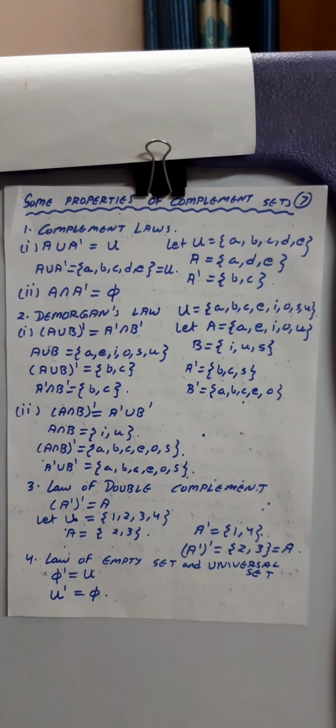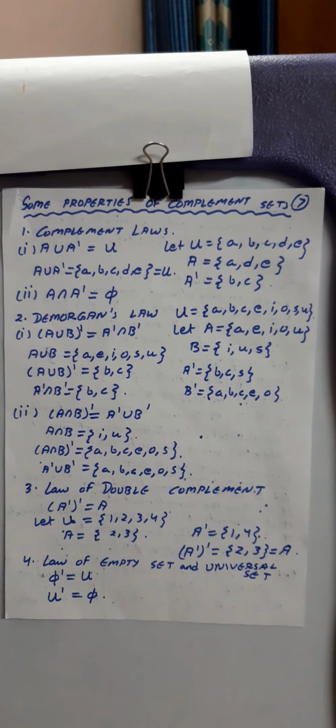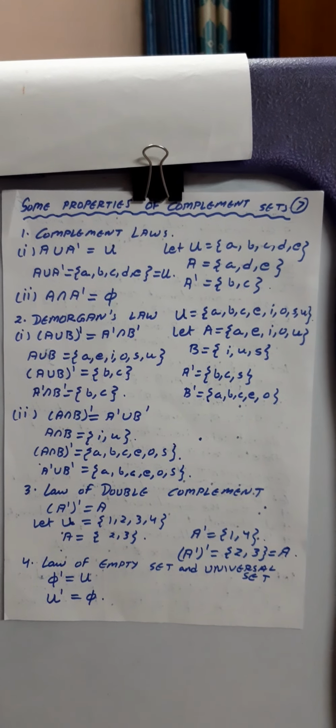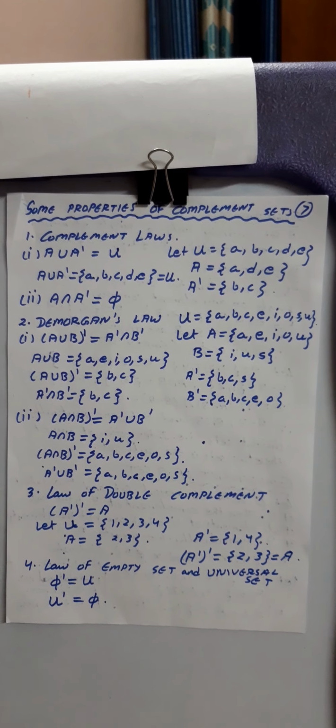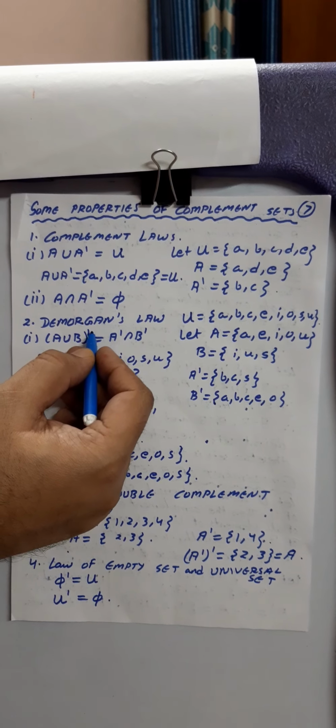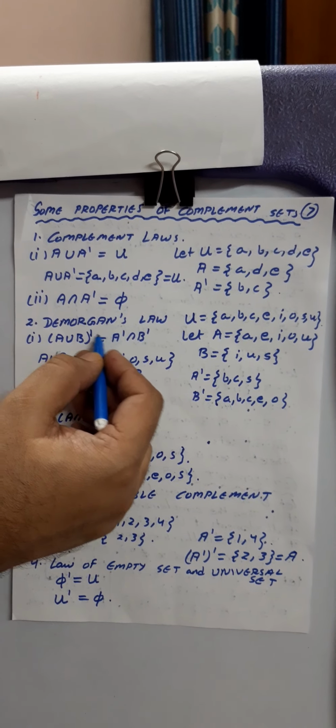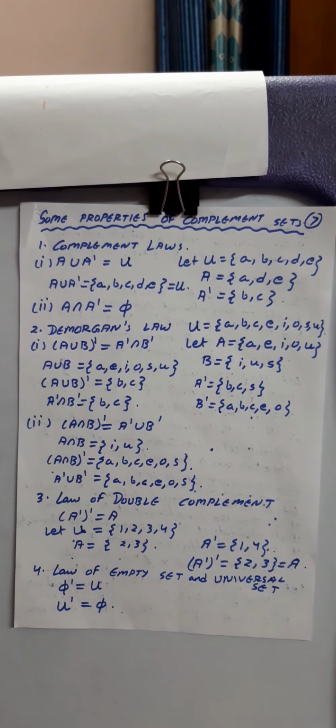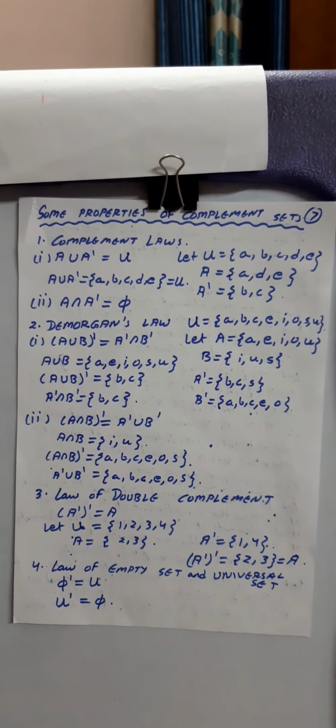Now next is De Morgan's law. This is very important over here, De Morgan's law. Under this there are two laws. The first one is complement of A union B. This is equal to complement of A intersection complement of B.